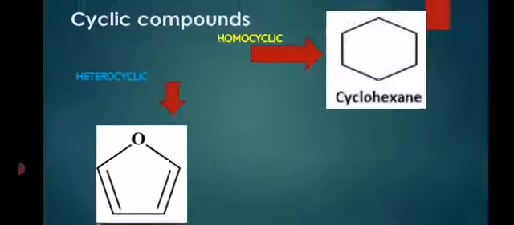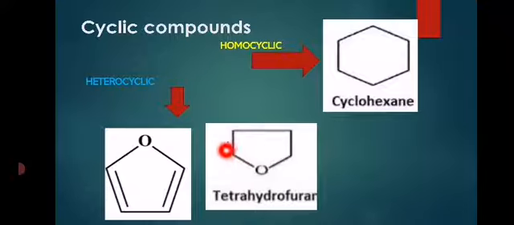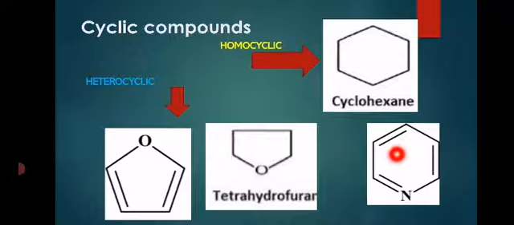And next, it is tetrahydrofuran. Here also the same thing, it is also a 5-membered heterocyclic compound, and the oxygen is the heteroatom. And this one is pyridine. In pyridine, there are 5 carbons in the ring framework, and apart from the carbon, 1 nitrogen is present. So see here, the nitrogen is also present in the ring structure apart from the carbons. That means apart from the carbon-carbon bonds, there are carbon-nitrogen bonds, or carbon-heteroatom bonds. So it is also a heterocyclic compound.